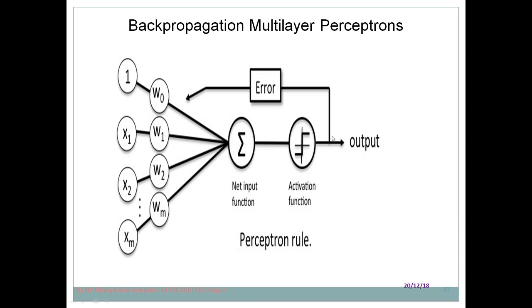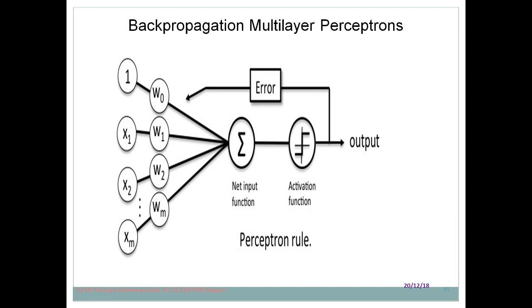And that feedback is provided with the help of backpropagation. So here you can see that input is provided, weighted sum is calculated, and we apply an activation function to bring the non-linearity or to bring the output into a specific range. Then we use the cost function or loss function, which calculates the loss and conveys it to the hidden layer or the input layer, so that the value of weight can be changed, and again the weighted sum is calculated. This process continues until you get the appropriate output.